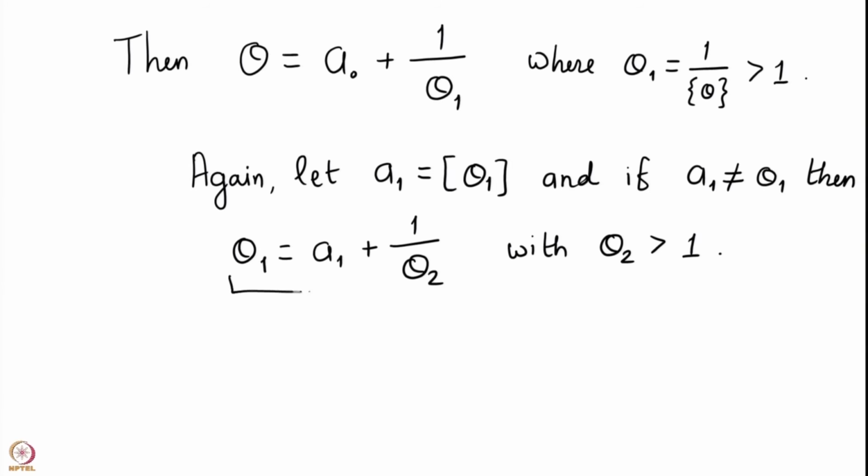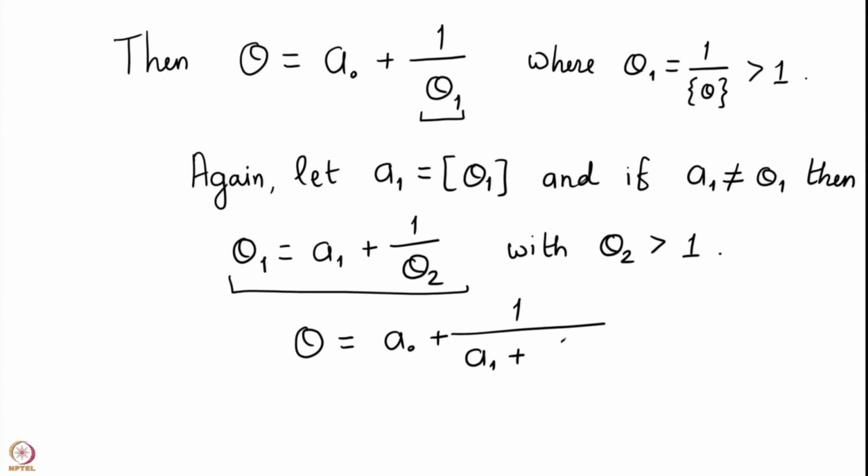So, this value of theta 1 can be plugged here to get theta equal to a0 plus 1 upon a1 plus 1 upon theta 2, and we continue this way.